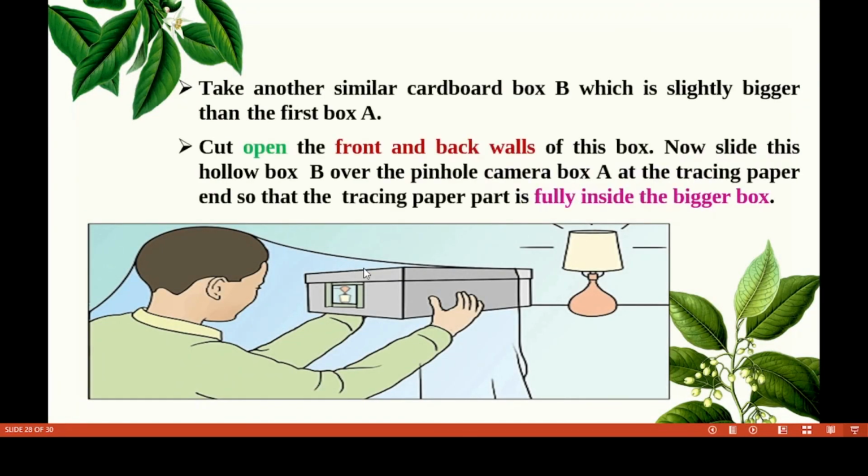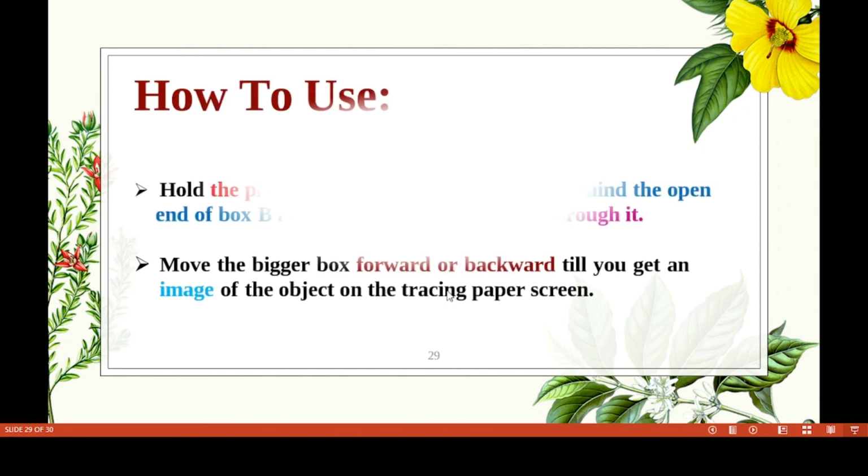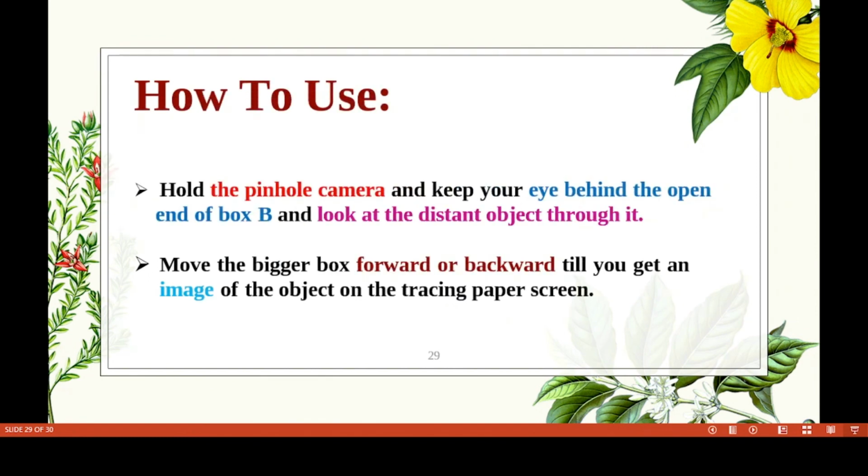Now take another similar cardboard box, which is slightly bigger than the first box A. Like the first box, you have to take another bigger box. Cut open the front and back walls of this box. Front to back you have to cut, children, and now slide this hollow box B over the pinhole camera box A at the tracing paper end, so that the tracing paper part is fully inside the bigger box. Now our pinhole camera is ready.